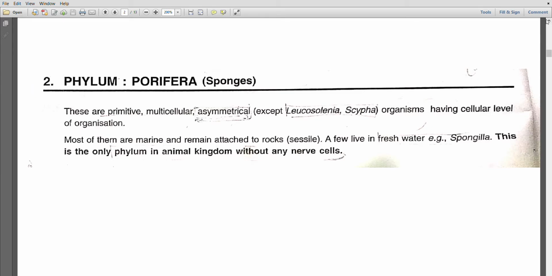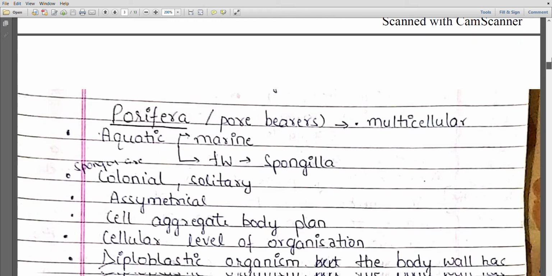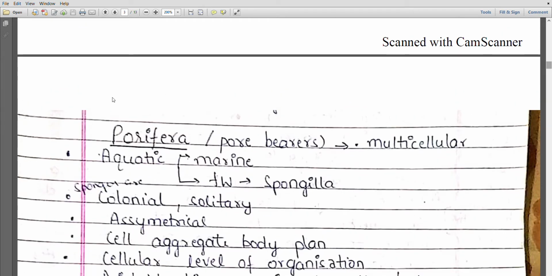So this is about it, and then we move to the next slide where we're going to discuss the general characteristics of Porifera. Yeah, done. Now these poriferans are also known as pore bearers.